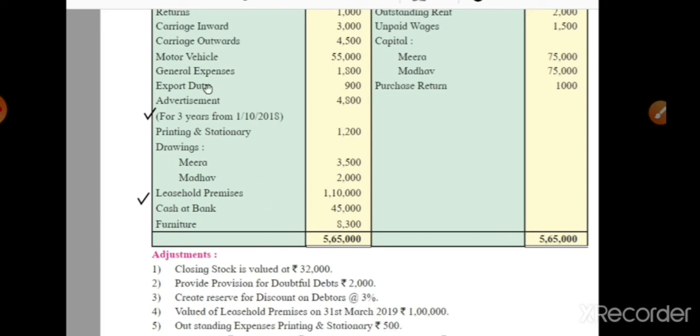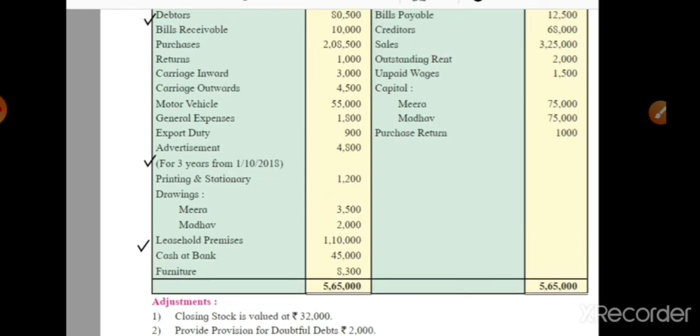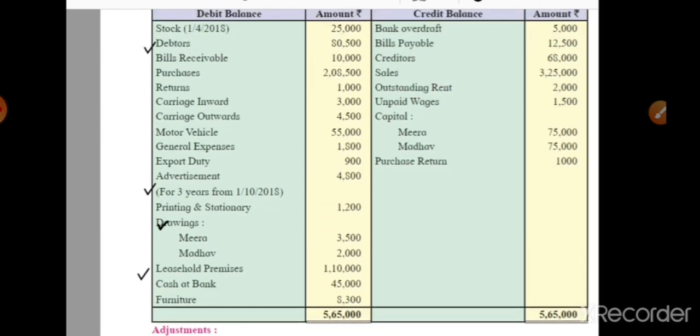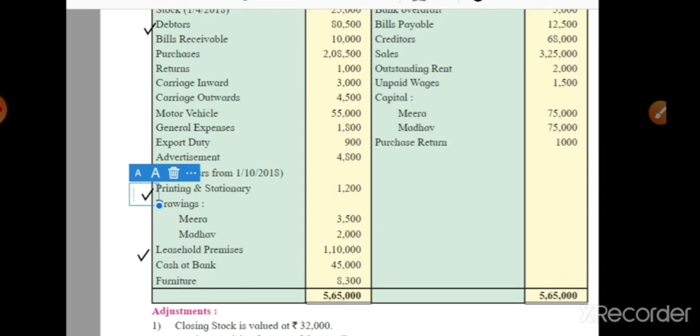Now the next and last adjustment, the fifth adjustment, is outstanding expenses, printing and stationery, of rupees 500. Here the printing and stationery related adjustment is there, so we put a tick mark before the printing and stationery, which is available in the trial balance debit balance list. So our reading is completed. Now in the next slides we solve this problem step by step.